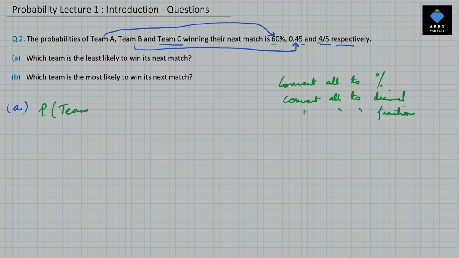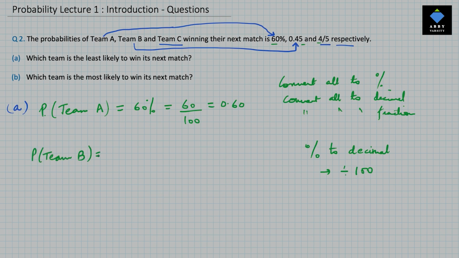Probability of team A winning is equal to 60%. Now if you want to convert percentage to decimal, how do we do that? You divide it by 100. So probability of team A winning will be 60 by 100, which will be equal to 0.60. Probability of team B winning is 0.45, which is already in decimal. Probability of team C winning is 4 by 5. In decimal format, it will be 0.80. How do you convert a fraction to decimal? It's simple, just do long division.